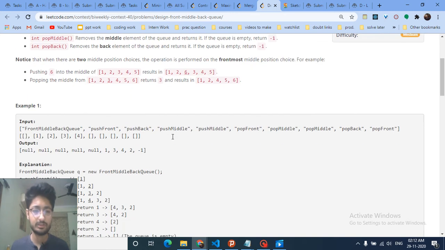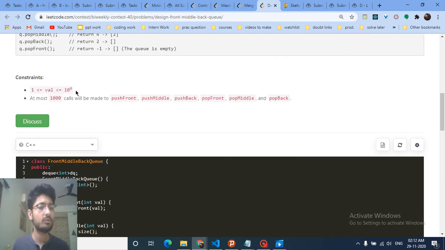The main thing in this problem is the constraints. Even though the value is 10⁹, you can do at most 1000 calls. So for all the functions you can just do 1000 calls, which means that you can do this whole process in O of n square also. You can do an n square operation also.